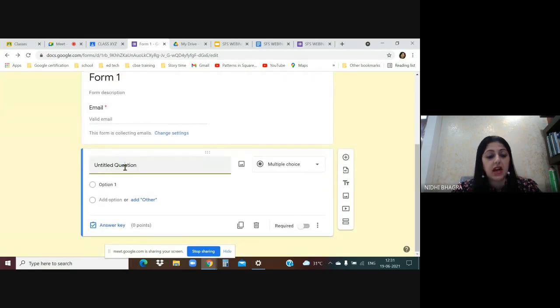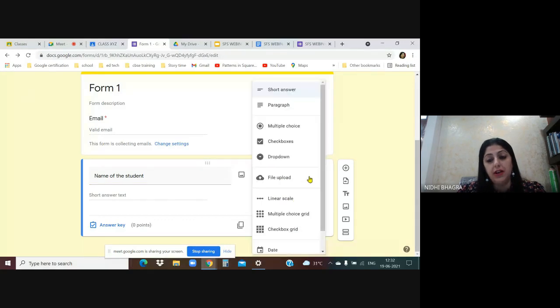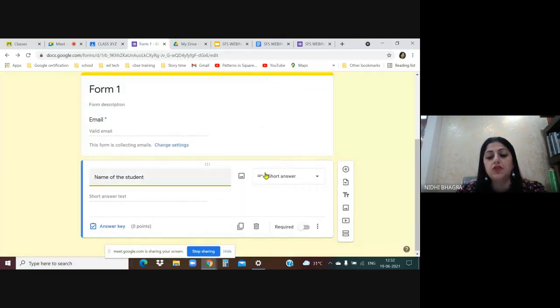Now let us first start with the name of the student. So let's start creating the form. Look here, the moment I wrote name of the student, automatically Google Forms changed MCQ to short answer. And this is what I actually want. If it is not according to you, you can change it manually also. But by artificial intelligence, the moment I type name of the student, it has changed from MCQ to short answer. Otherwise, you can change it manually from this option.